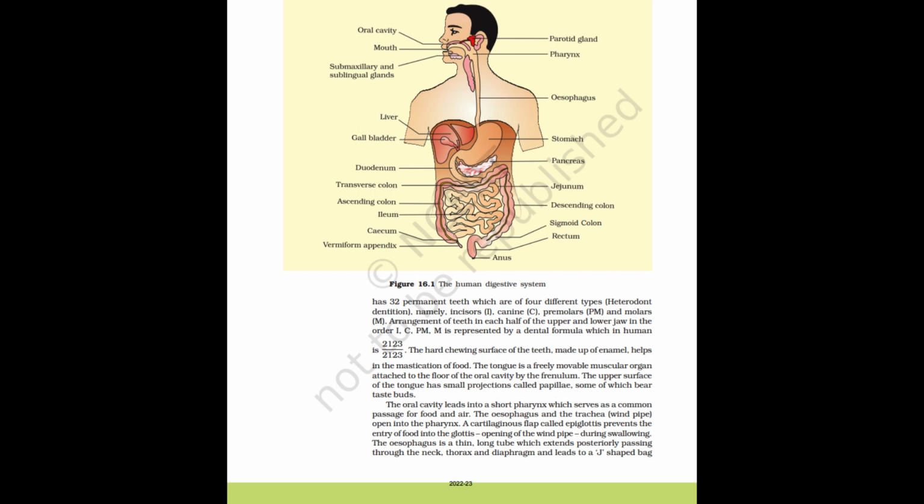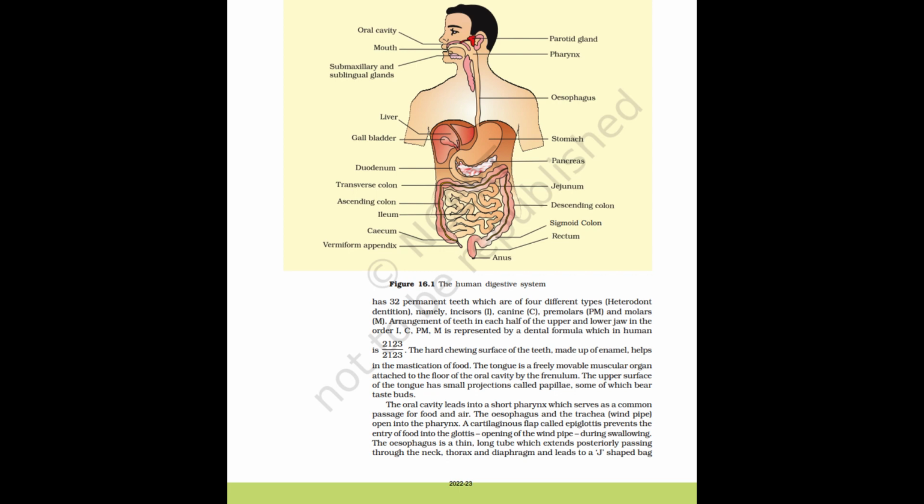The tongue is a freely movable muscular organ attached to the floor of the oral cavity by the frenulum. The upper surface of the tongue has small projections called papillae, some of which bear taste buds. The oral cavity leads into a short pharynx which serves as a common passage for food and air. The esophagus and the trachea, windpipe, open into the pharynx. A cartilaginous flap called epiglottis prevents the entry of food into the glottis, opening of the windpipe, during swallowing.